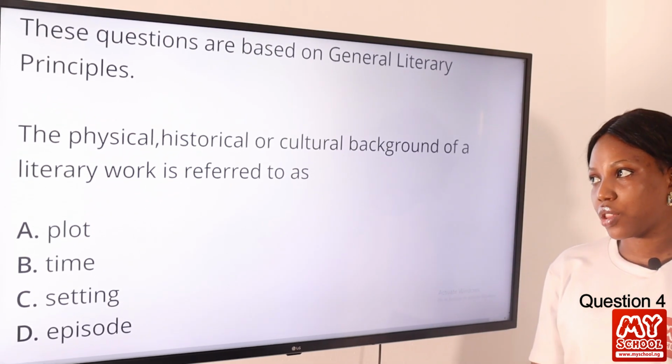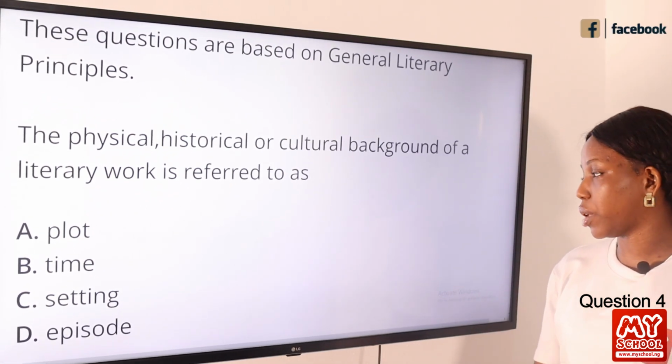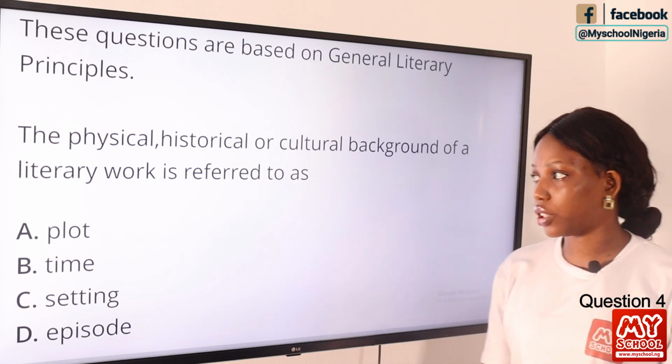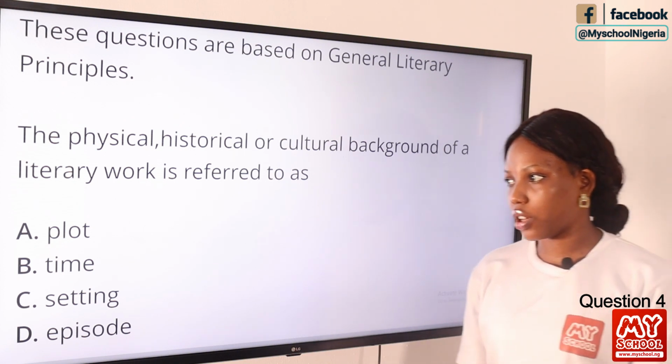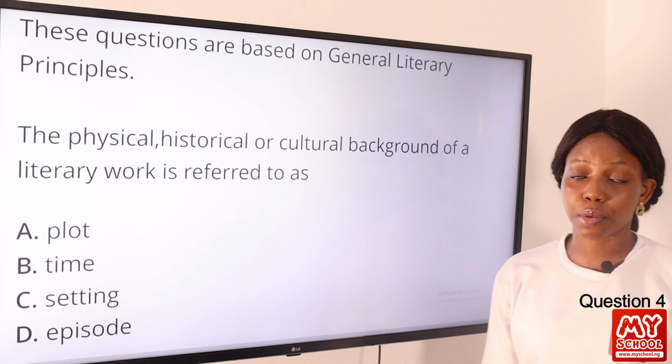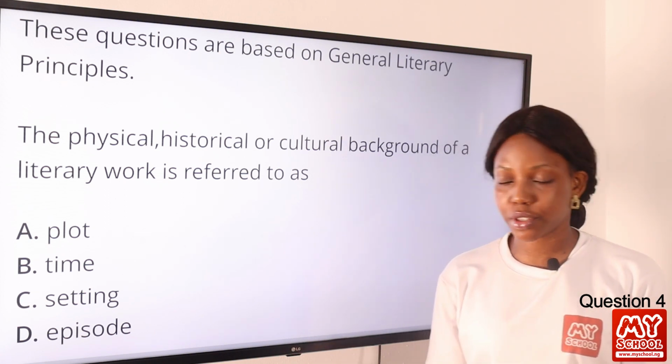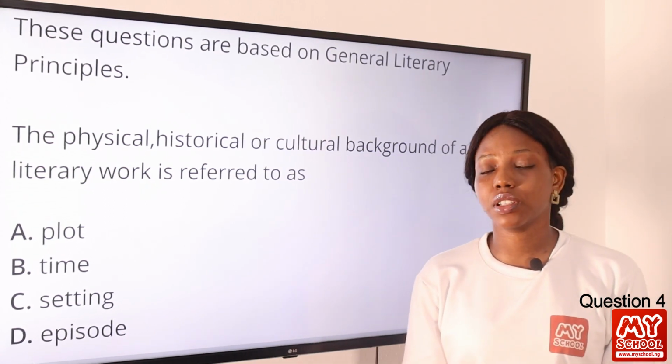Question 4. The physical, historical, or cultural background of a literary work is referred to as dash. Okay, option A, plot; option B, time; option C, settings; option D, episode. The answer to this question is definitely settings.